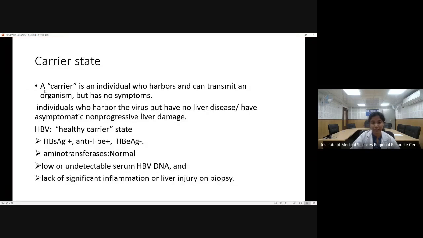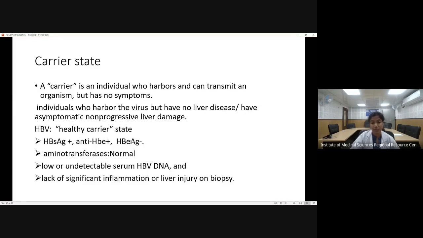Now, what is the carrier state? A carrier is an individual who harbors and can transmit the organism. He is having the organism and he can transmit also, however, he is asymptomatic. So this is the carrier stage. Or the individual harbors the virus and has no liver disease, or has an asymptomatic non-progressive liver damage. Now, hepatitis B virus can show a healthy carrier stage.